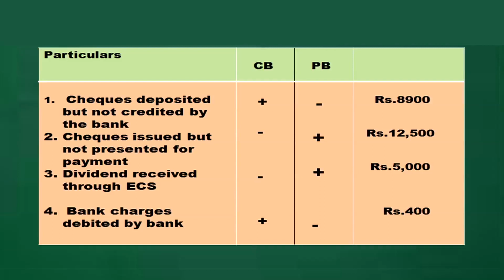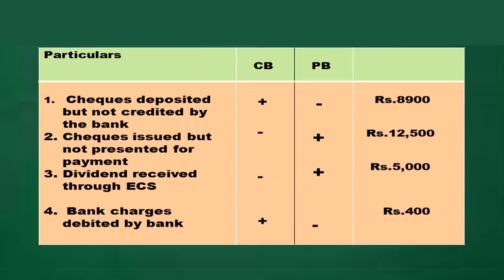In the cash book, that amount we didn't come to know on this particular date. So, bank charges is not recorded in the cash book. So, 400 rupees is shown as an increased amount, or there is an increase of rupees 400 in the cash book on that particular date.